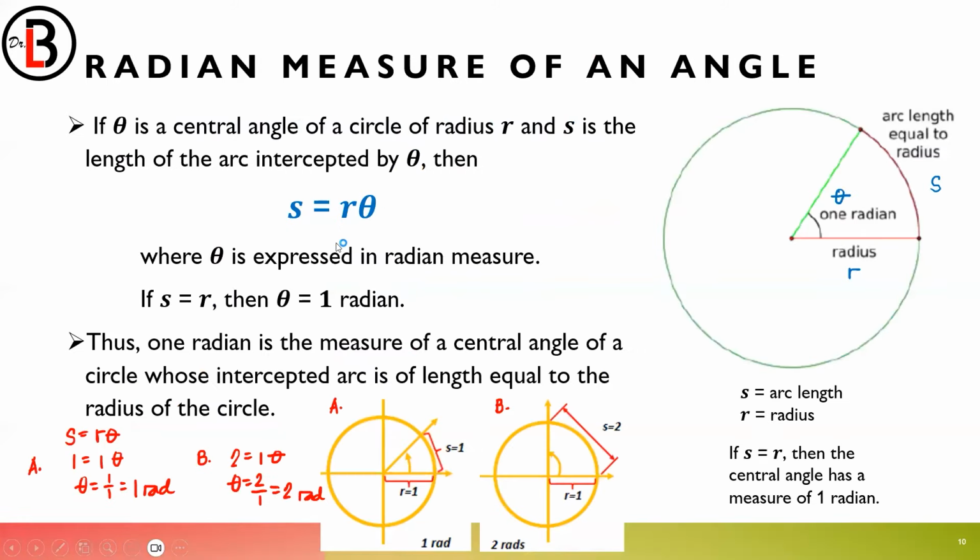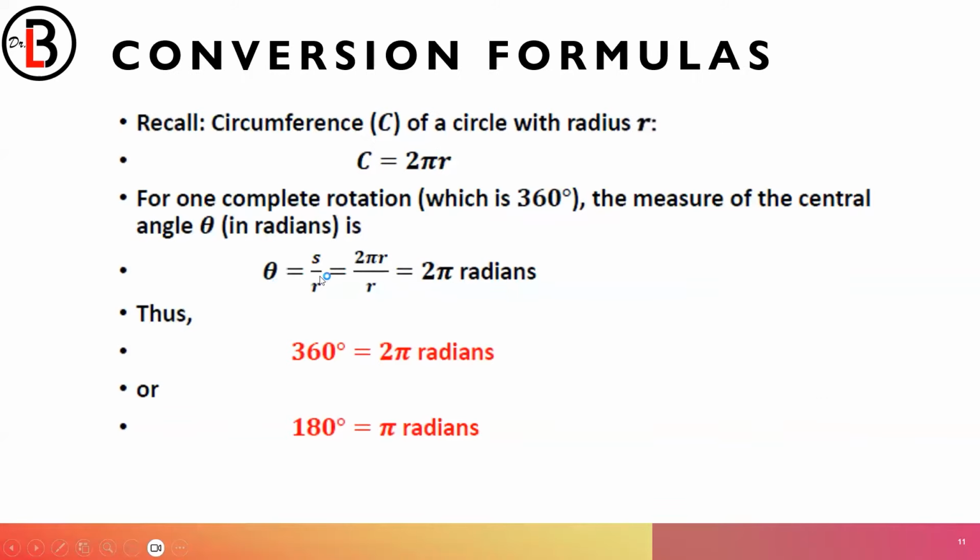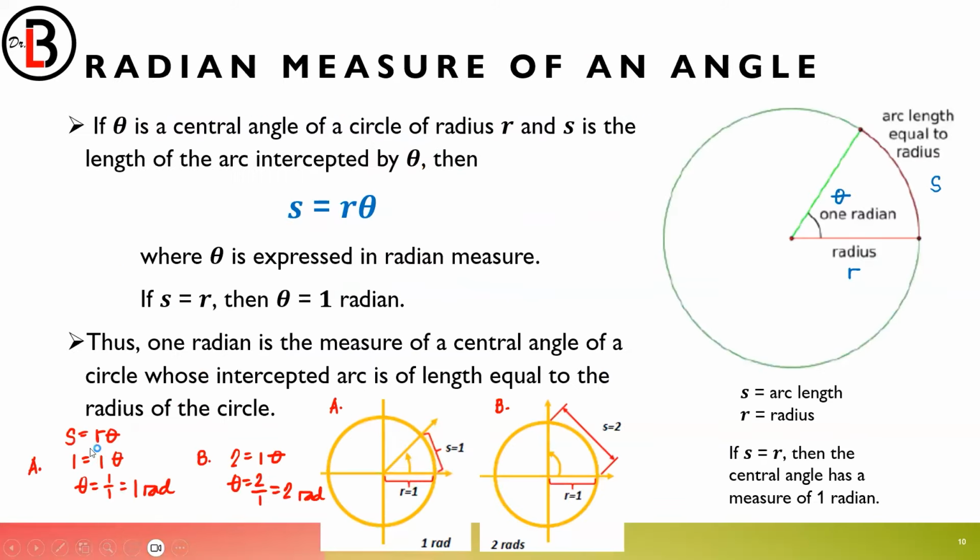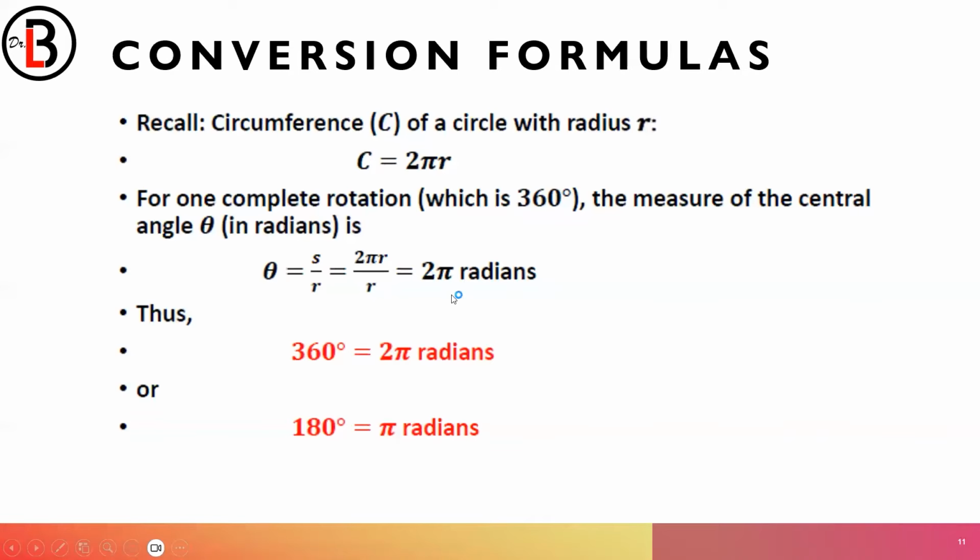It's this one. This is r theta. It just became s over r. So the s, or the complete arc, the whole circle, becomes 2 pi r divided by r. What you're left with is 2 pi. That's why one complete rotation, which is 360 degrees, is equal to 2 pi radians.